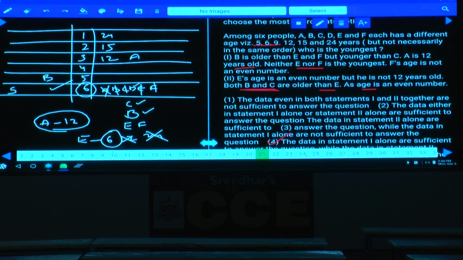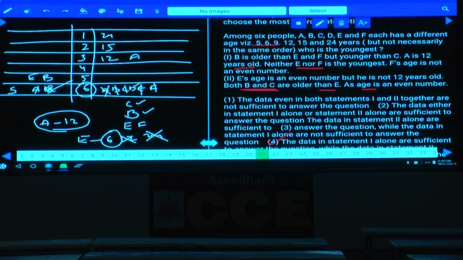As A is an even number, A cannot be at this place. A cannot be here, B cannot be here. That's what we are able to determine, isn't it? Sorry, E cannot be here. This will be E. A and E cannot be here. The remaining persons can be anywhere here. And this is about question number 21.